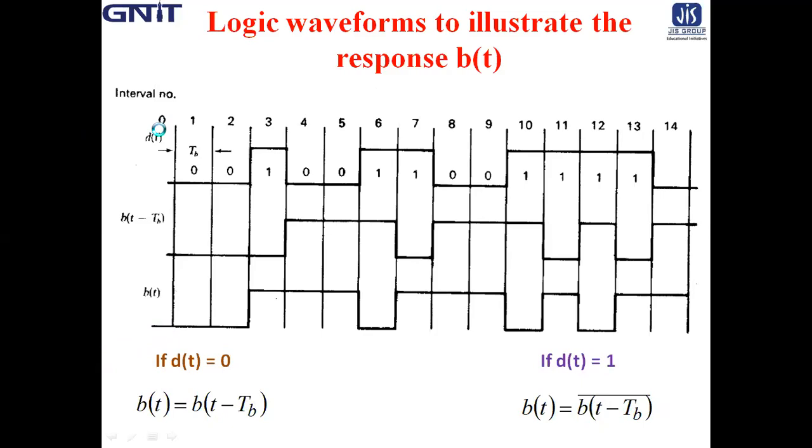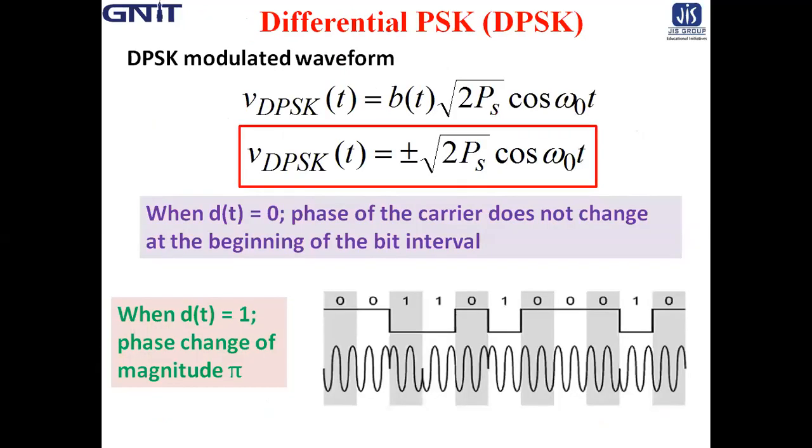Therefore, what is the modulator output? The output I already defined. It is just a balanced modulator. After the XOR gate, we get the bt and then it passes to the balanced modulator, where the carrier signal is applied.